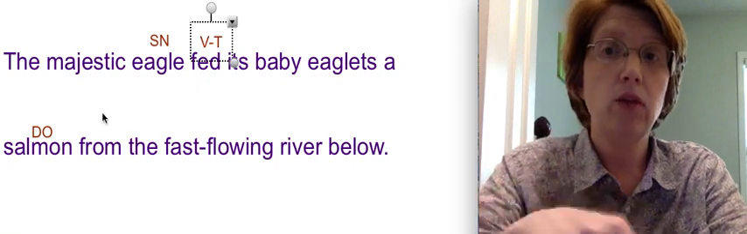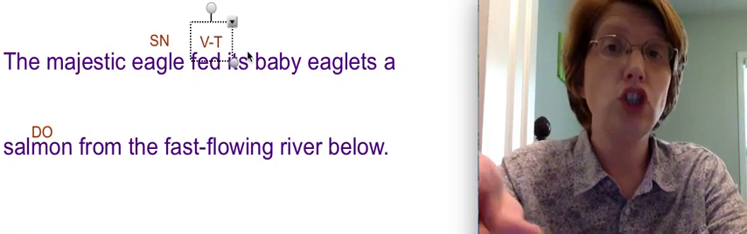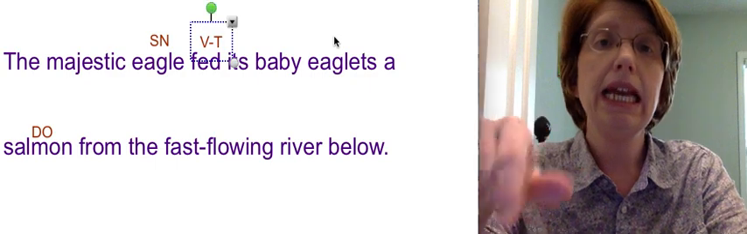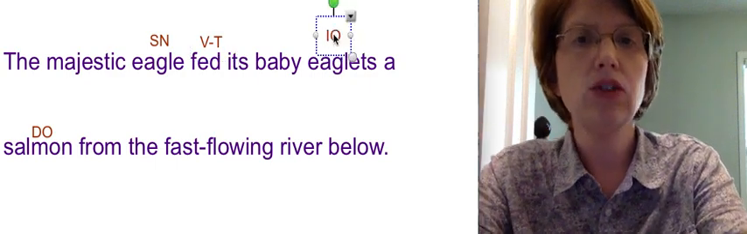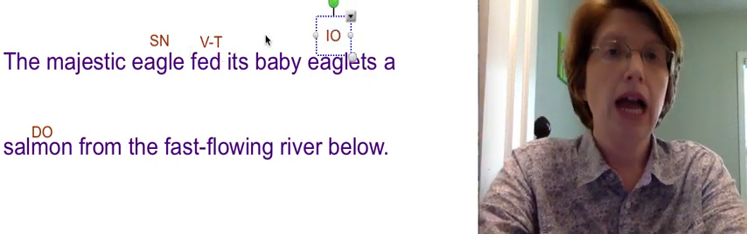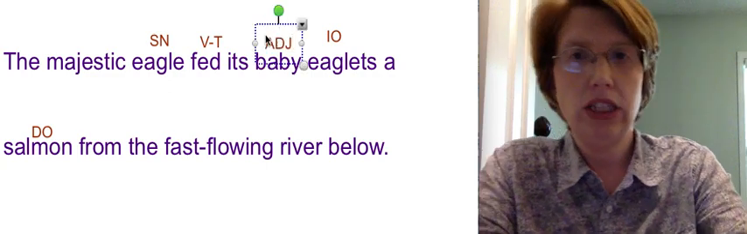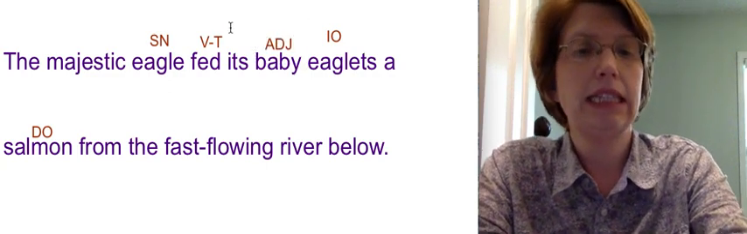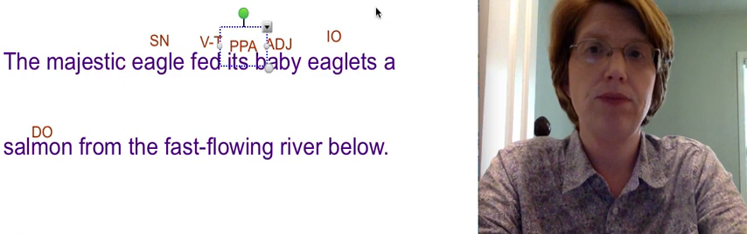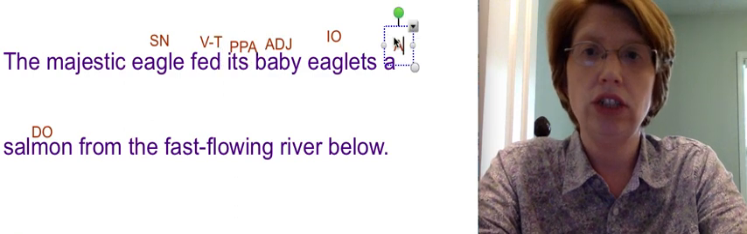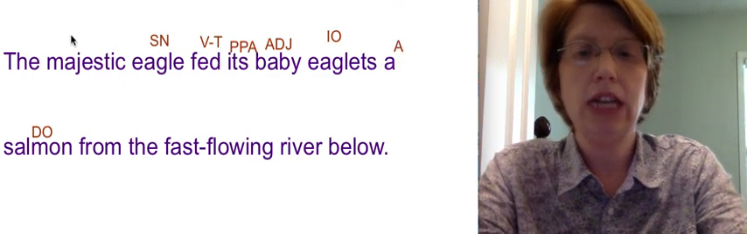The eagle fed what? Salmon. Fed the salmon to what? Eaglets. Indirect object. What kind of eaglets? Baby. Adjective. Whose eaglets? Its. Possessive pronoun adjective. A. Article adjective. What kind of eagle? Majestic.